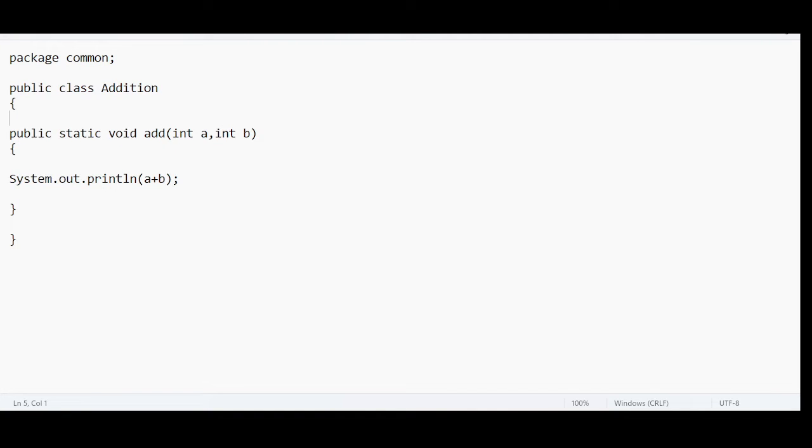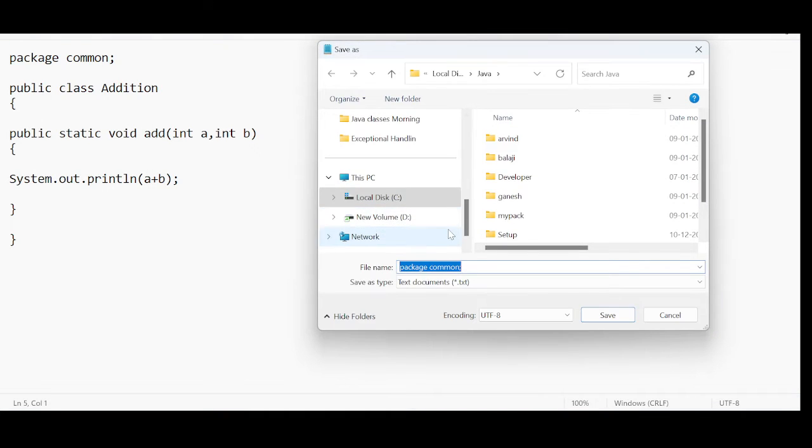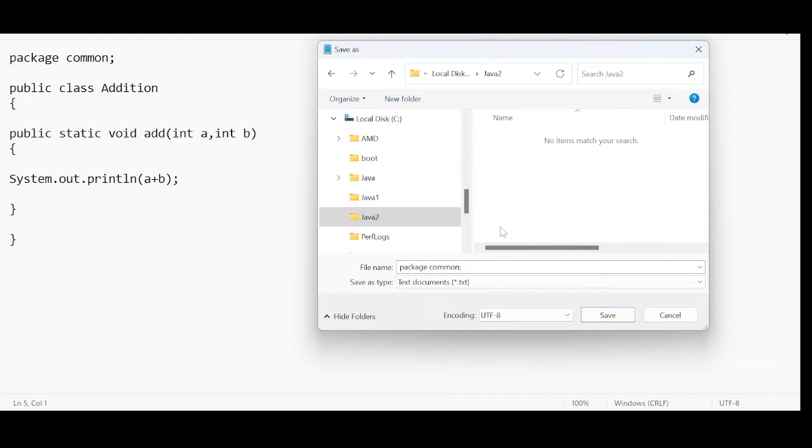Right? Let's think from the beginner. I have already said when we are writing a piece of Java code, we have to think like a beginner. How does a beginner think? First, let us save this code. File, save. The source file should be saved with .java extension, and the name of the file should be same as the class name. Here the class name is Addition. Right? It is saved.